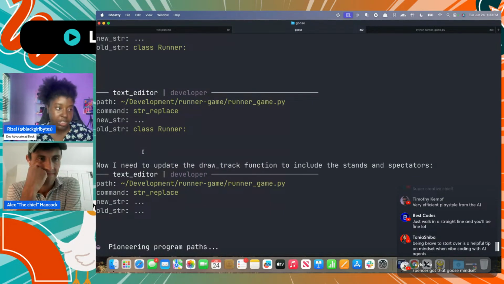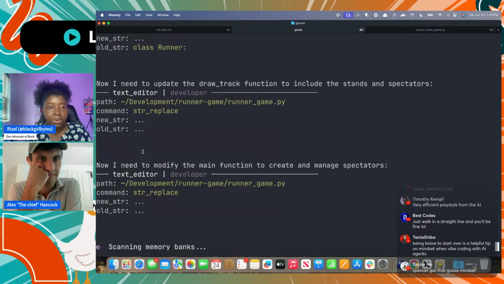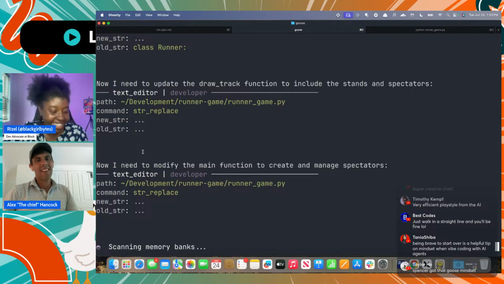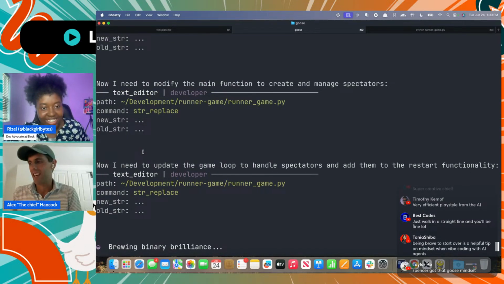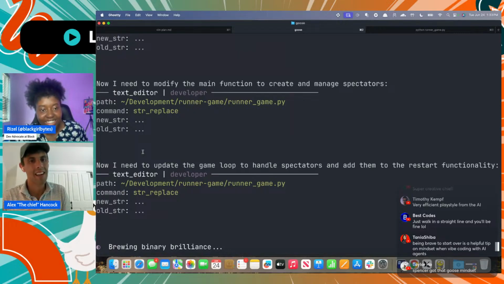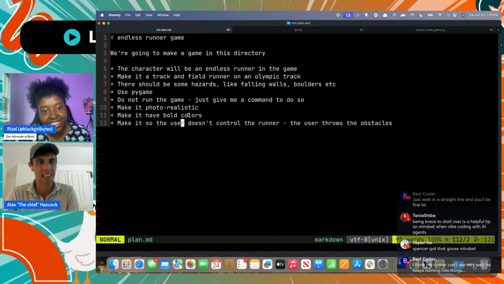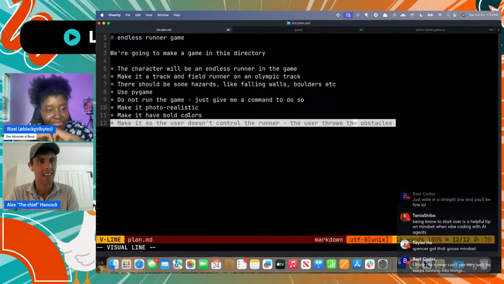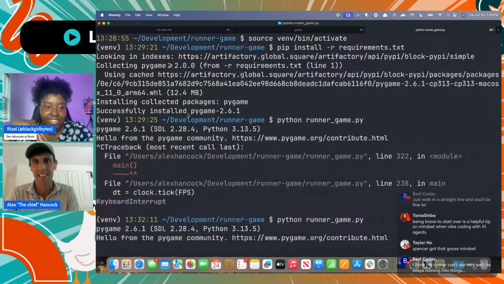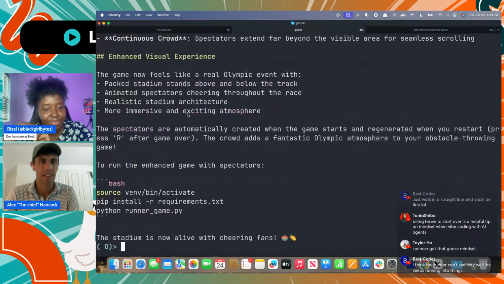Okay, so I try out all of these before I get on, and y'all strategize way better than me, because I wasn't going to do it with clicking to put the obstacles. I had to use my keyboard, and it was actually so annoying, not working. So it was a way better strategy. Well, the funny thing that comes out of coding this way is that sometimes the model just makes decisions, right? Yeah. I didn't tell it that much about how to do the controls. I just said make it so the user doesn't control the runner, the user throws the obstacles, and it just decided that clicking would be a natural way to do that, right? So sometimes it's kind of fun to see.